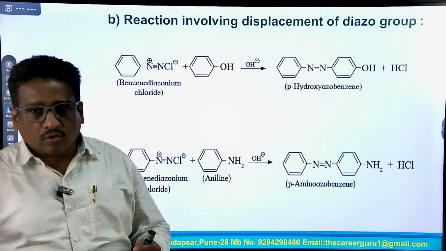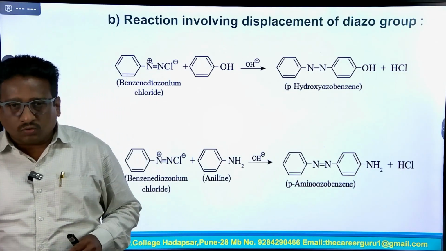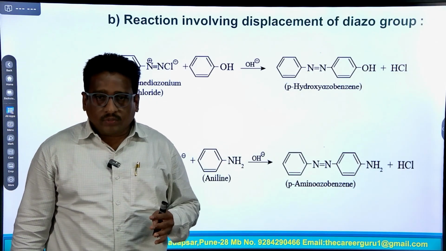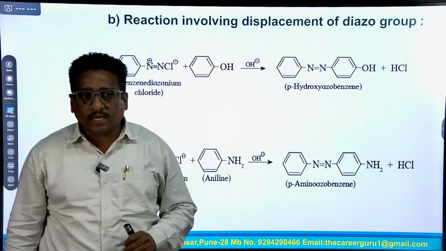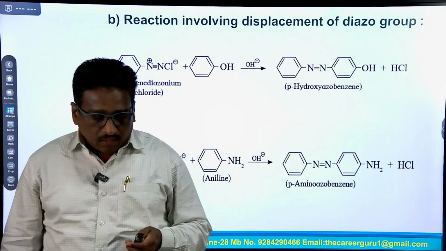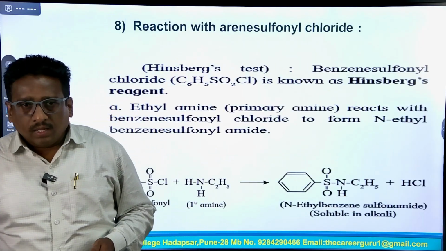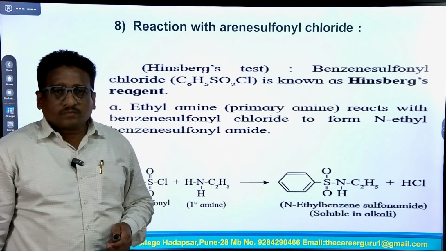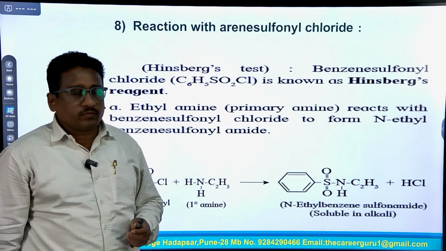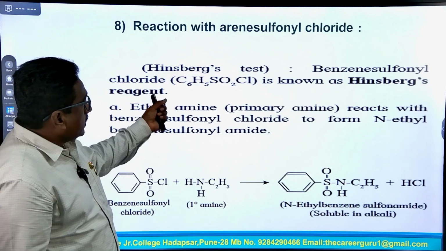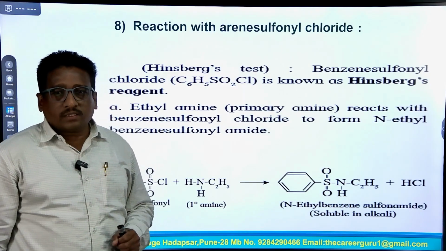So, the formation of the displacement of the azo group by this phenol and aniline molecule, and the formation of para hydroxy azobenzene and para amino azobenzene. The next reaction and most important reaction in this chapter is the reaction with arene sulfonyl chloride, and this reaction is called the Hinsberg test.